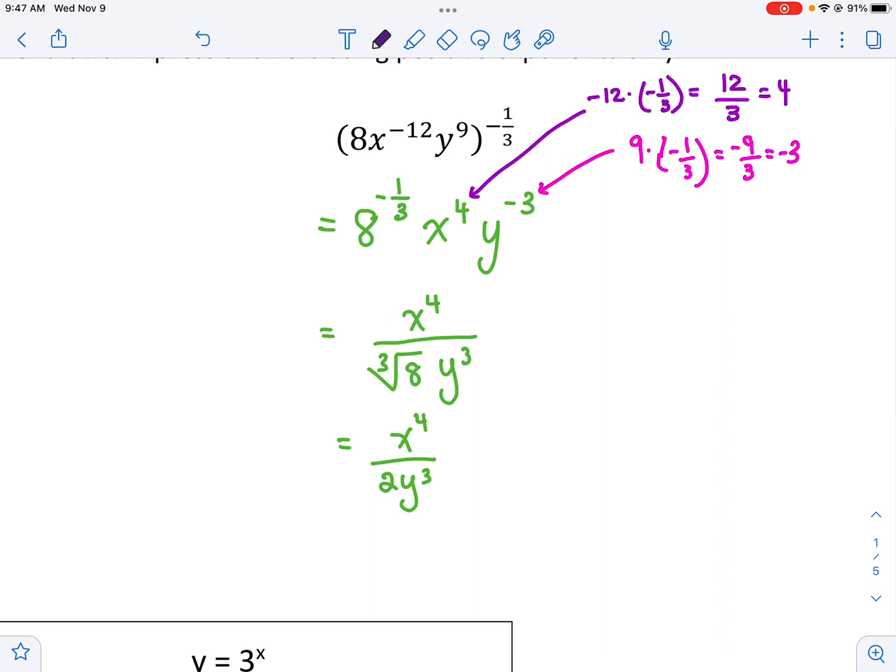The next one, I did the same. I did power over power law with the exponent, and so applied my exponent to each thing. I tried to just show how I got these in case you forget how to multiply exponents or how to multiply fractions. So like 12 times negative a third ends up being negative 4. So I showed my work over here in case you have trouble with that.